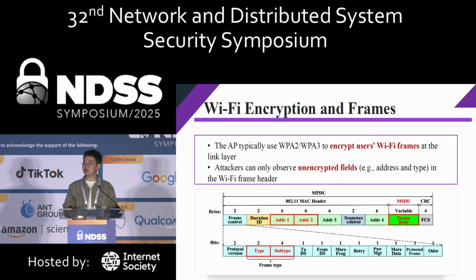In modern Wi-Fi networks, the access point typically uses the WPA2 or WPA3 mechanism to encrypt the user's Wi-Fi frames at the link layer. And in this way, the attackers can only observe those unencrypted fields, such as addresses or tags in the Wi-Fi frame header. However, we found that the size of the encrypted Wi-Fi frames can also leak some vital information to the attacker.